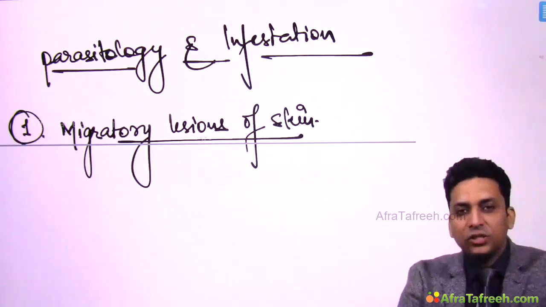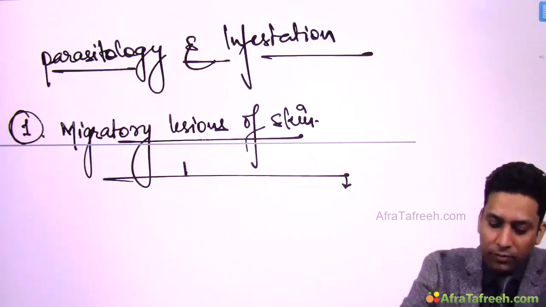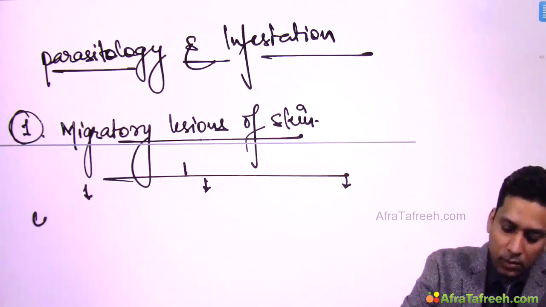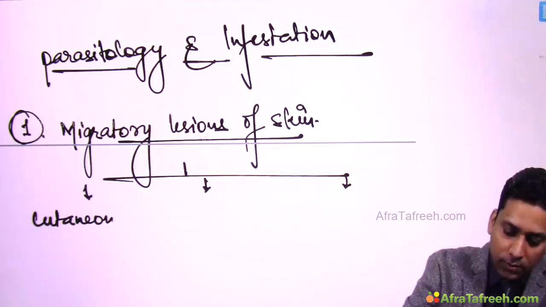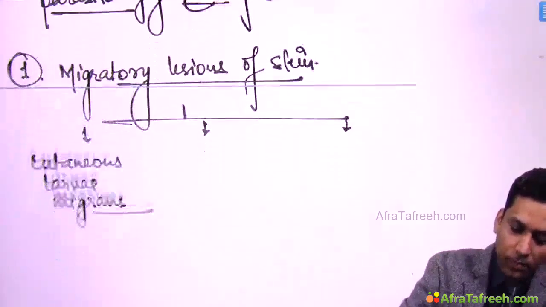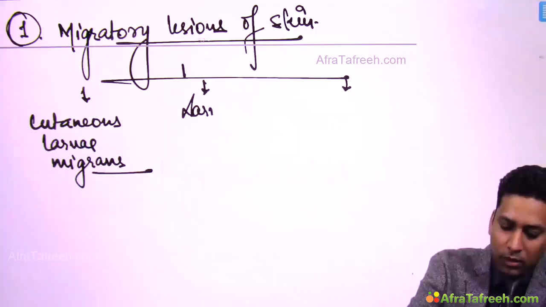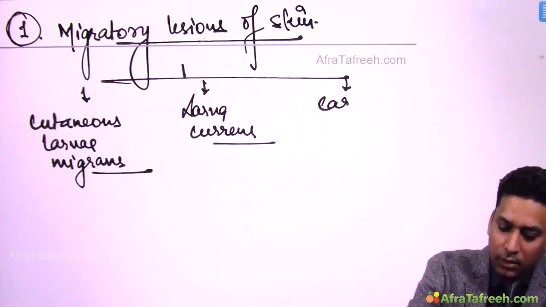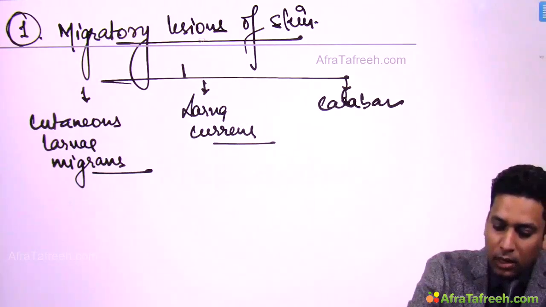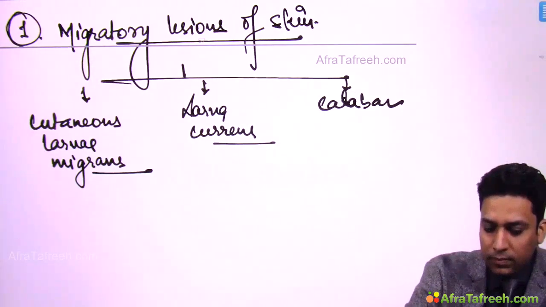Migratory lesions of skin can be seen in the form of cutaneous larva migrans, larva currens, and Calabar swellings.